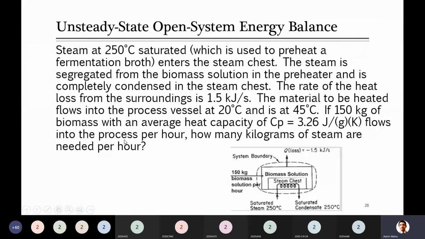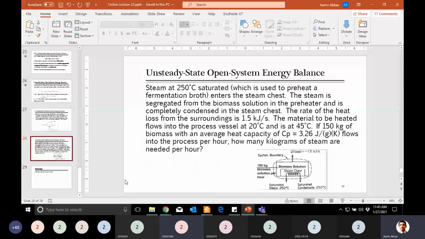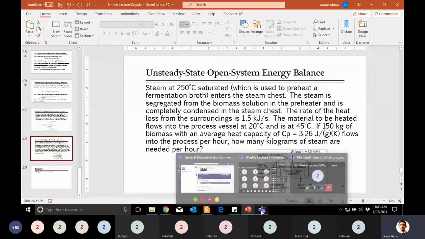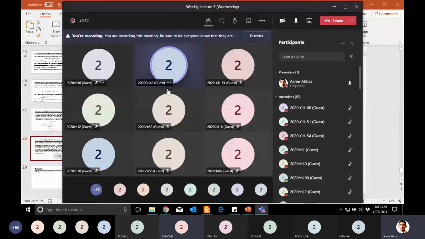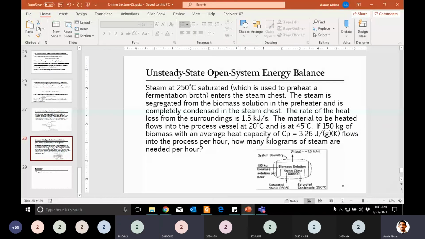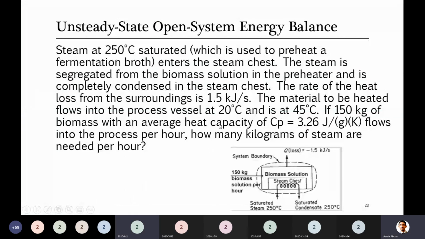First of all, steam is only the heating medium that is getting in and out in a closed system that has no contact with the biomass solution. So what about biomass here? In the case of biomass, is this system steady state or unsteady state? Unsteady state. Why?